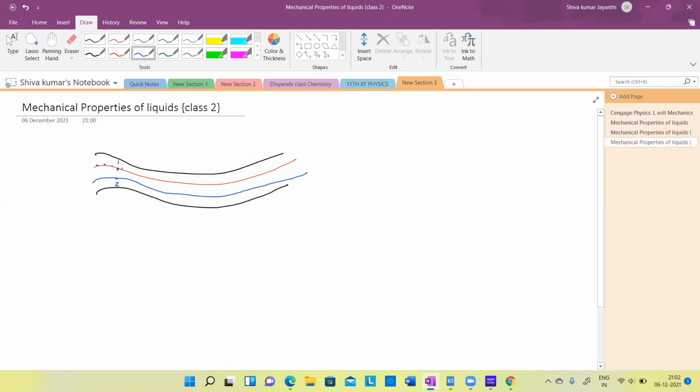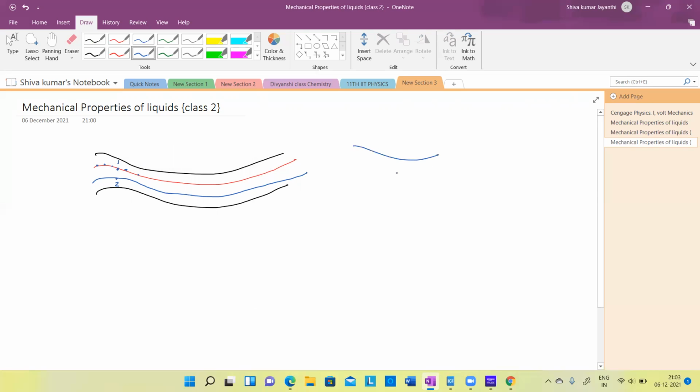Any other fluid particle coming next will also have the same velocity at that particular point, but not necessarily at the next point. For example, when it has crossed forward and reached this point, it will have a different velocity. So that is basically what is called a streamline flow, and it is our daily observation.